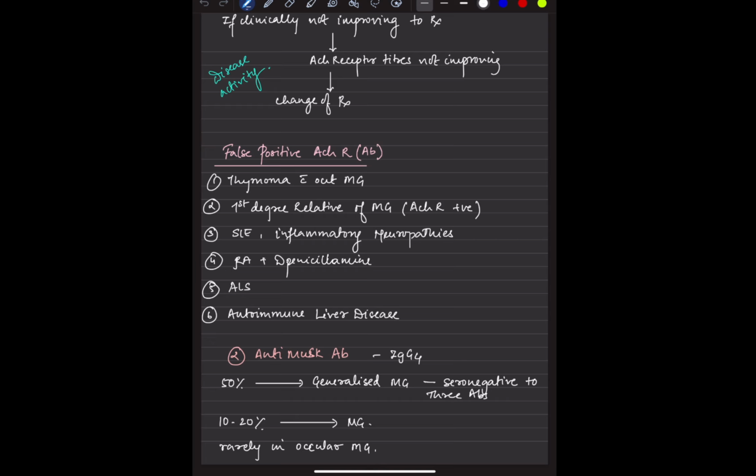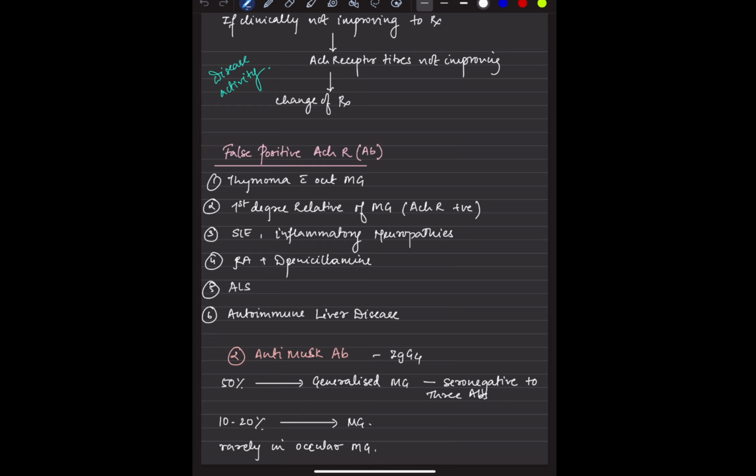False positive acetylcholine receptor antibodies are also present. Thymoma without any myasthenia gravis can have this positivity. Then first degree relatives, SLE patients, inflammatory neuropathies, other autoimmune diseases, ALS, or autoimmune liver disease can also have false positive acetylcholine receptor antibodies. This is also an INI question.